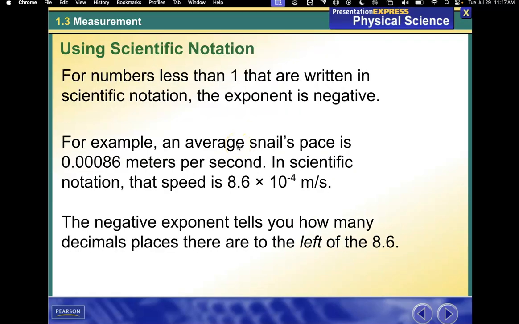For numbers less than 1 that are written in scientific notation, the exponent is negative. For example, an average snail's pace is 0.00086 meters per second. In scientific notation, that speed is 8.6 times 10 to the negative 4 meters per second. The negative exponent tells you how many decimal places there are to the left of the 8.6.